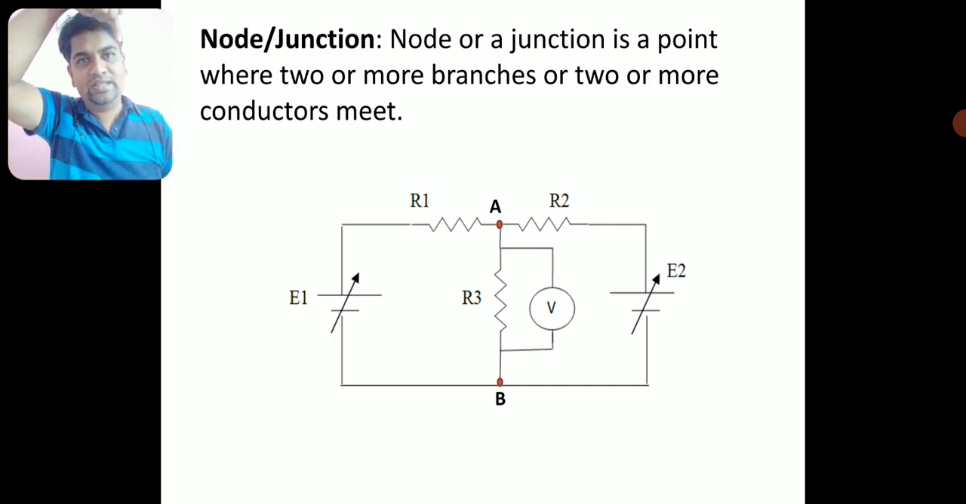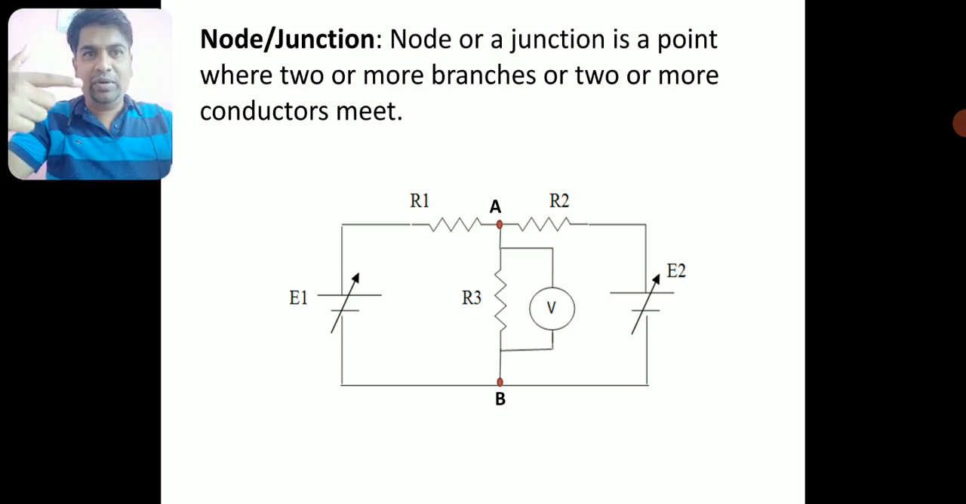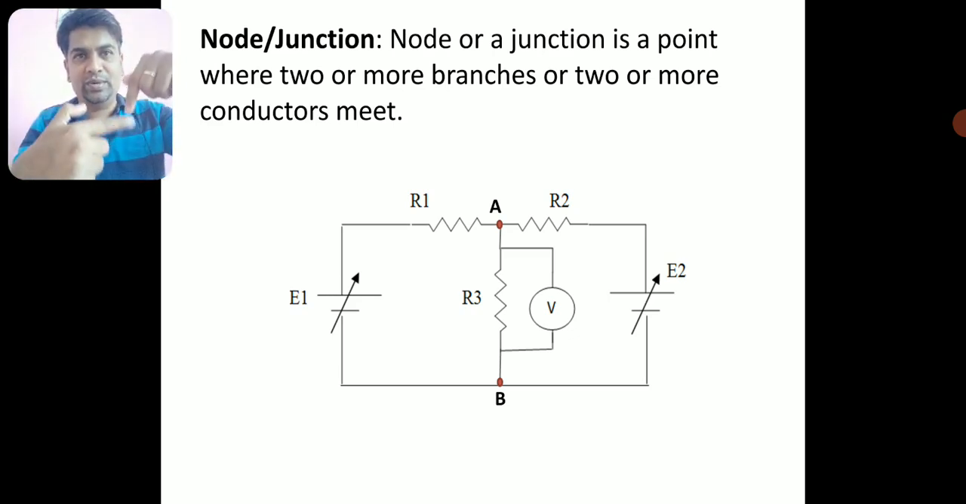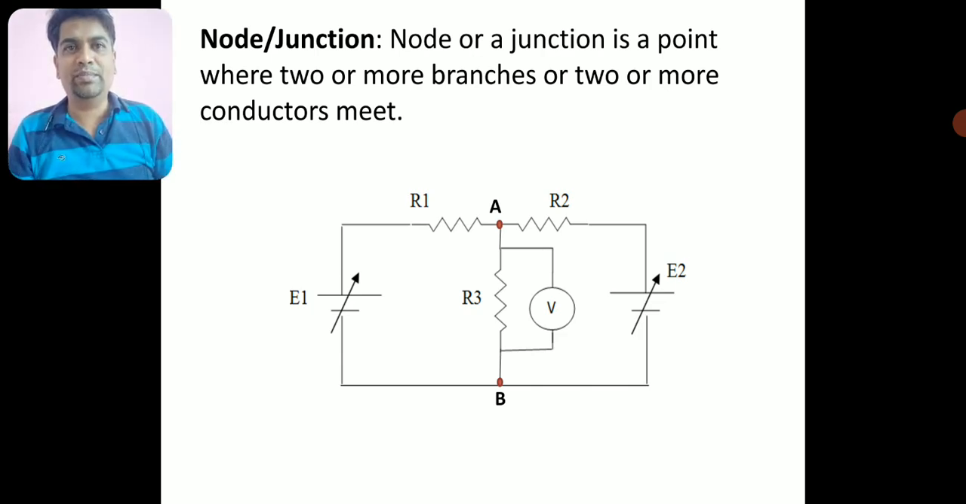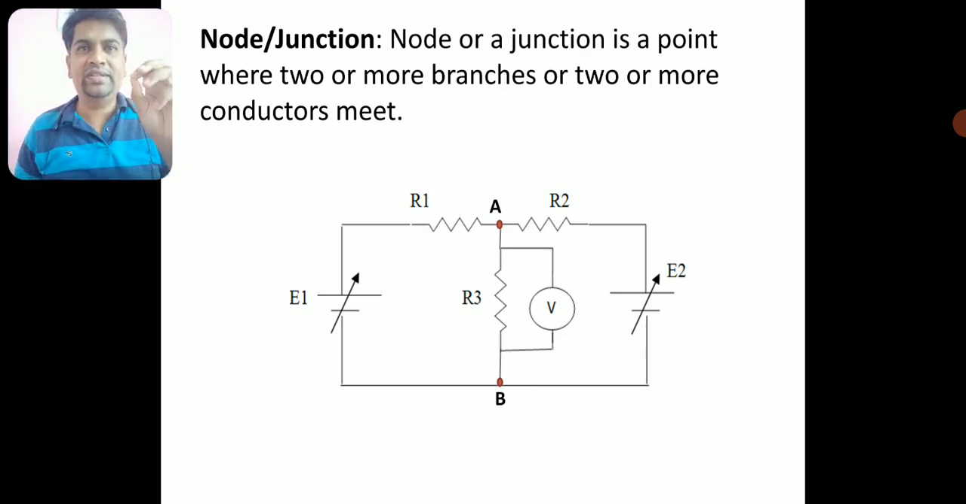One is the branch of R3. There is another branch which is coming from E2. There is another branch which is coming from E1. Even at the point B also, we have three branches meeting at this point. It is enough that two or more branches meet at some point, and that point can be called a node or a junction. Okay, but students, you need to understand one thing here.